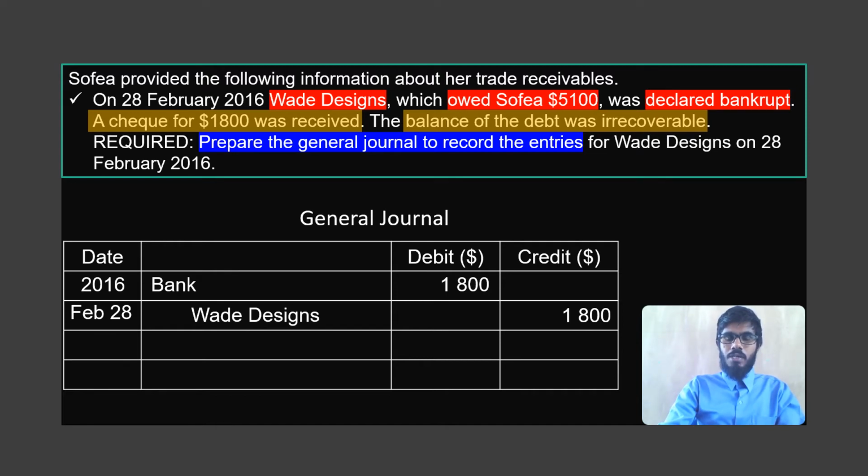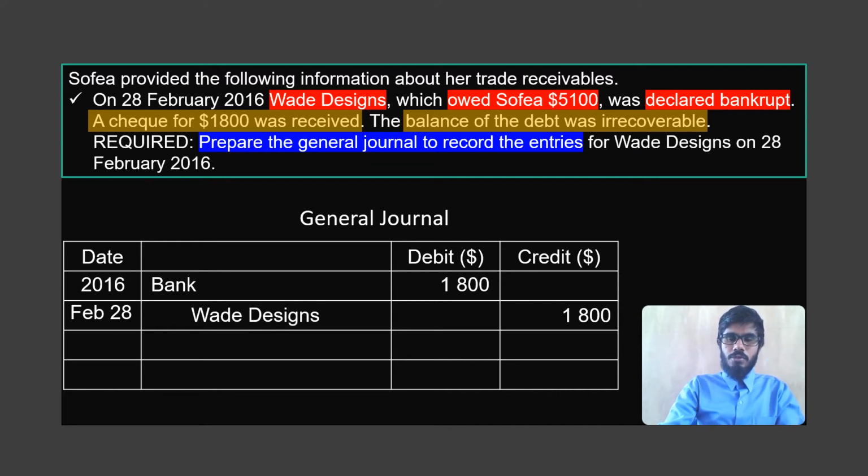From that 1,800 was received, and the remaining balance amount is 3,300. How do we get 3,300? 5,100 minus the amount received 1,800. We have 3,300. That balance was decided as a bad debt or irrecoverable.